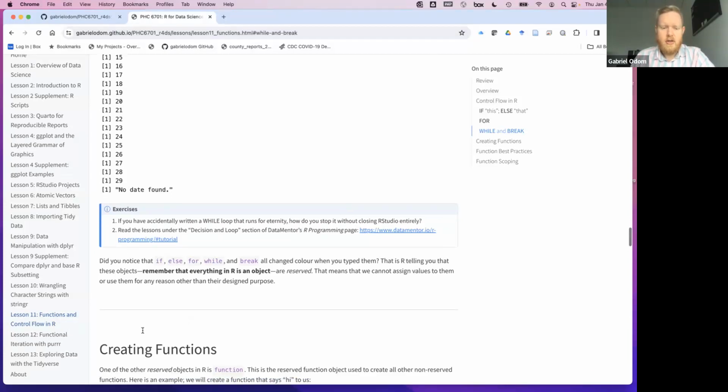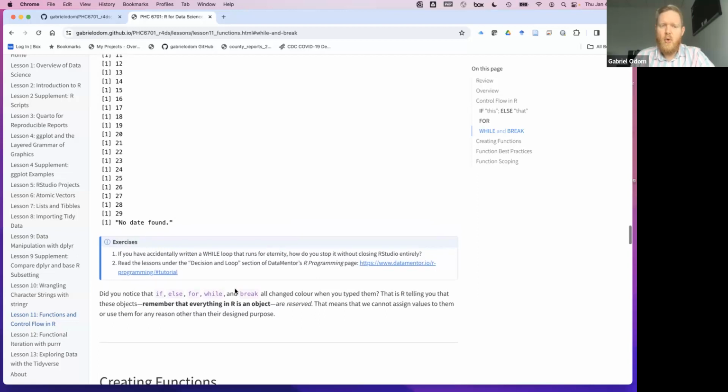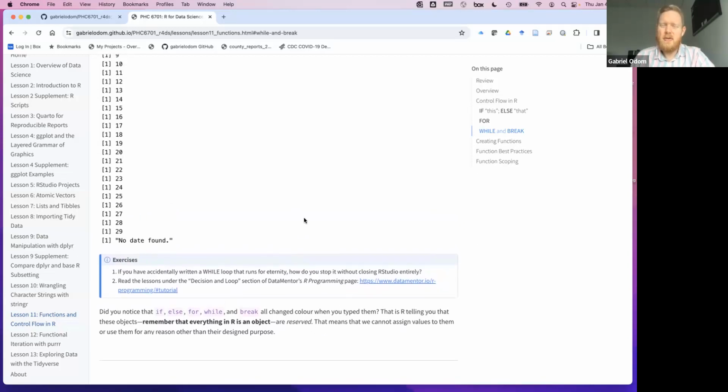The next lesson, we're going to talk about functions and why we usually prefer to use functions instead of while loops, for loops, and some of the other stuff like that.